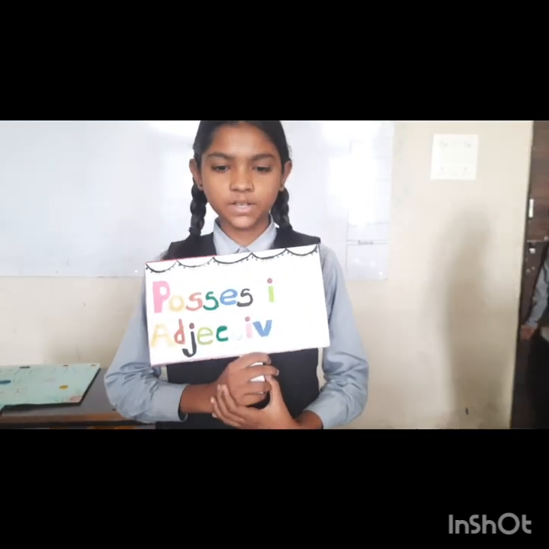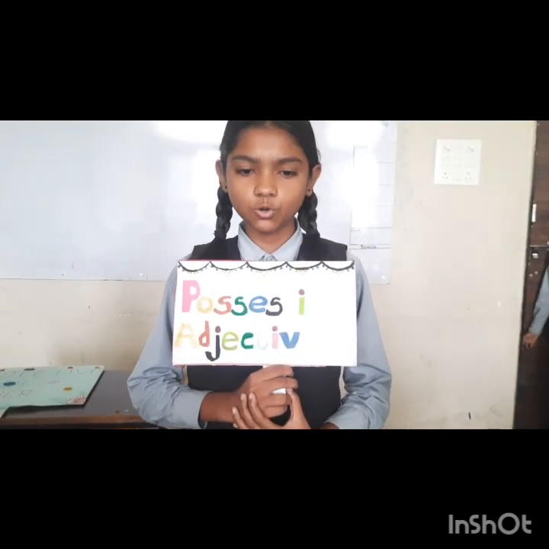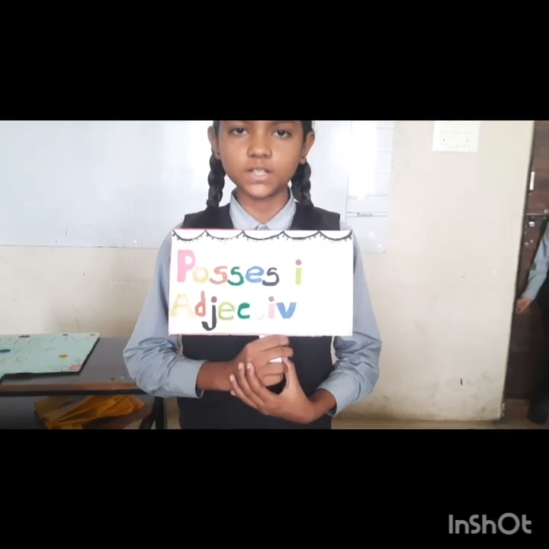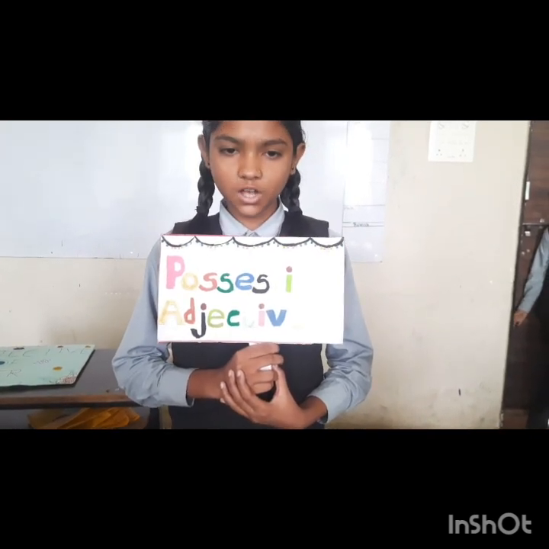Hello friends, I am possessive adjectives. Adjectives that indicate who possesses the noun that follows them are called possessive adjectives. Possessive adjectives come before nouns. For example, our house is near the river.